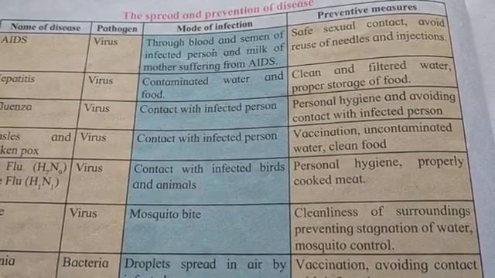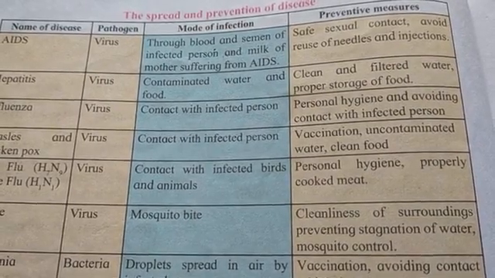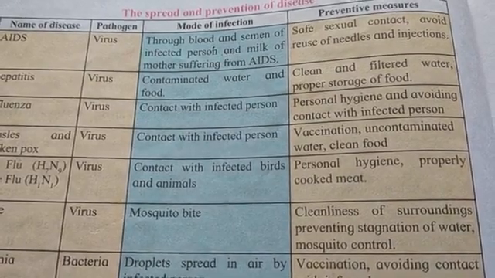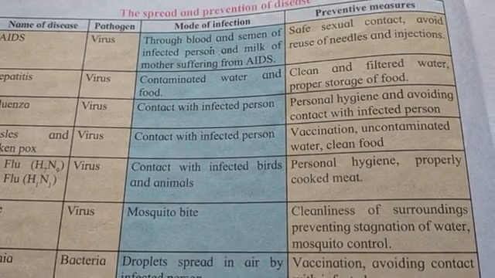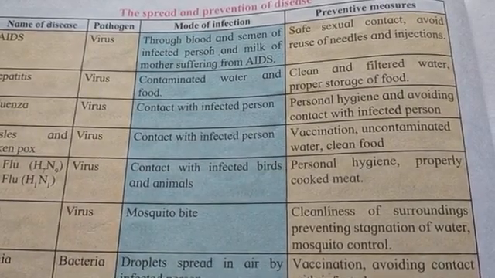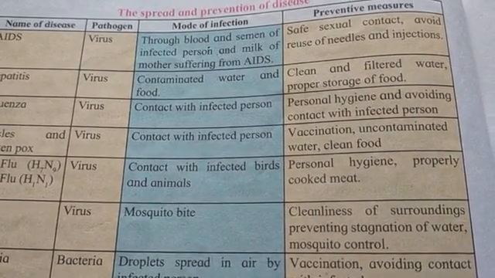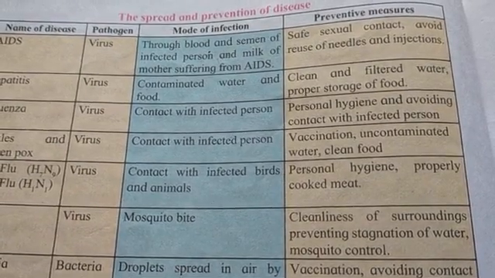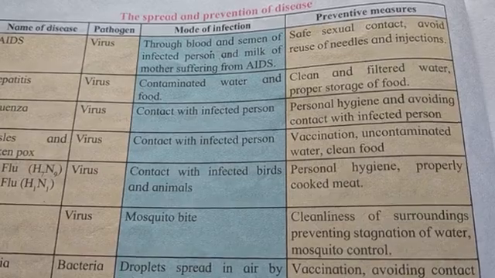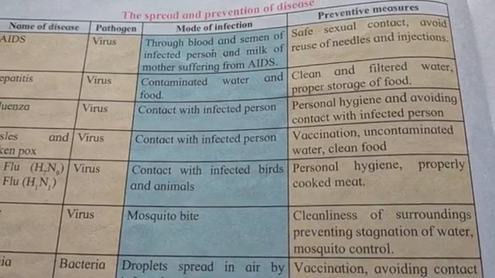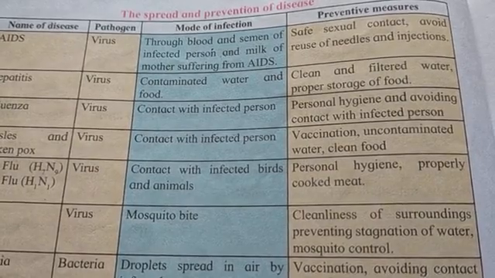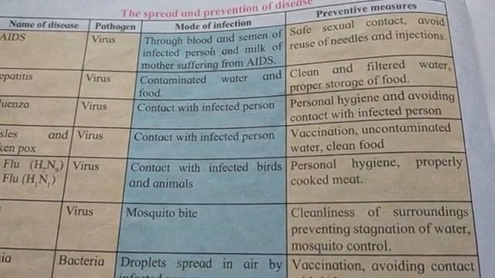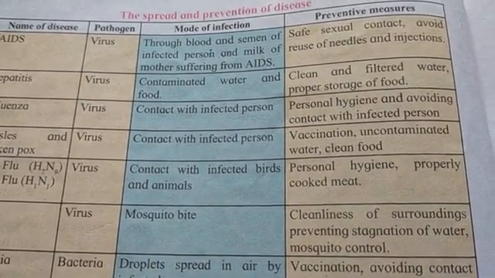First, the name of the disease is AIDS. The pathogen is a virus. What is the mode of infection? Through blood. It can spread through the blood and the semen of the infected person. Semen means the male reproductive fluid containing spermatozoa in suspension. It also spreads through the milk of a mother suffering from AIDS.